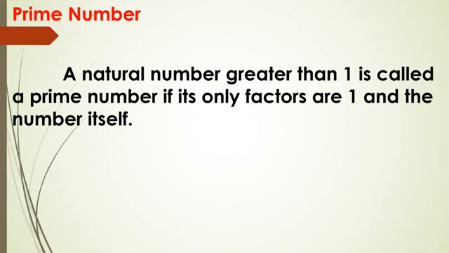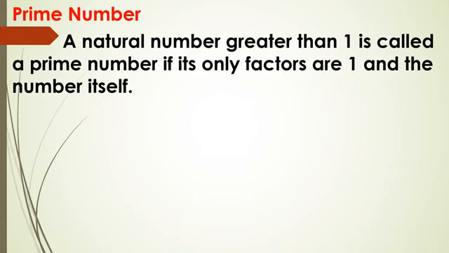After that we have done prime numbers. A natural number greater than 1 is called a prime number if its only two factors are 1 and the number itself. I am repeating, a number which has only two factors, 1 and the number itself, is called a prime number.